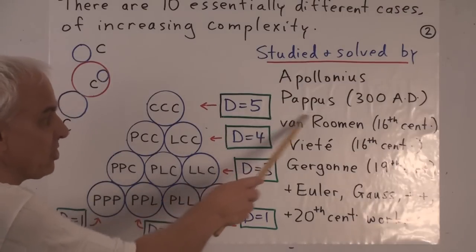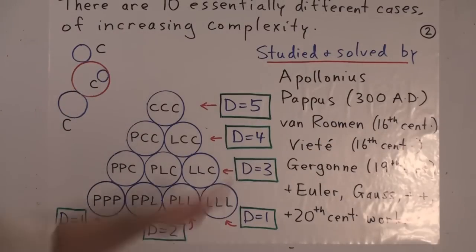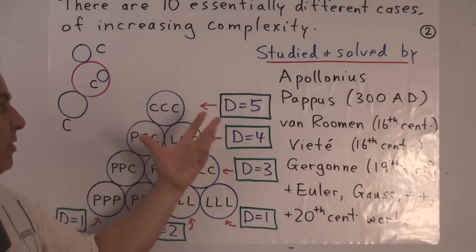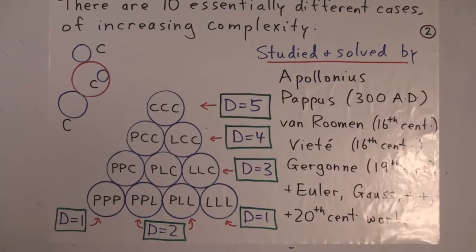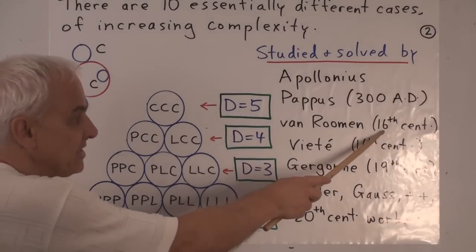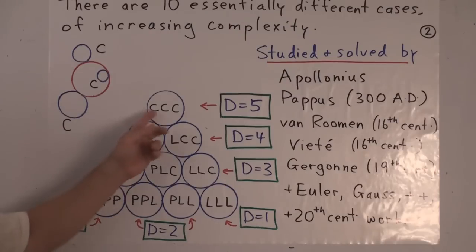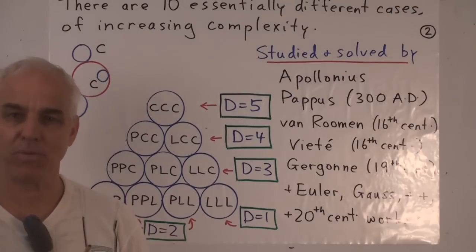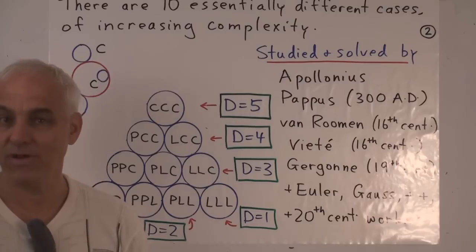Pappus, who was a later commentator and mathematician around 300 after Christ, he refers to Apollonius's work, and so we know about Apollonius's solution because of Pappus's work. The mathematician Van Roomen in the 16th century gave a construction for the 3 circles case, but it involved hyperbola, so it actually sort of went outside the classical realm of Euclidean ruler and compass constructions.